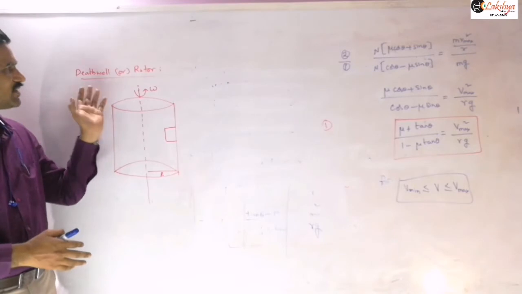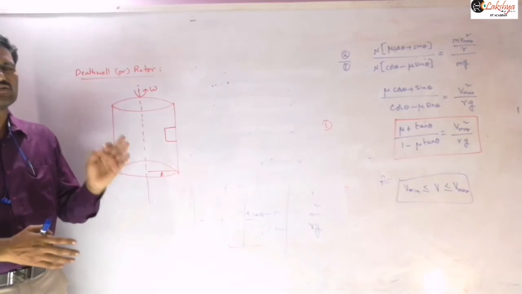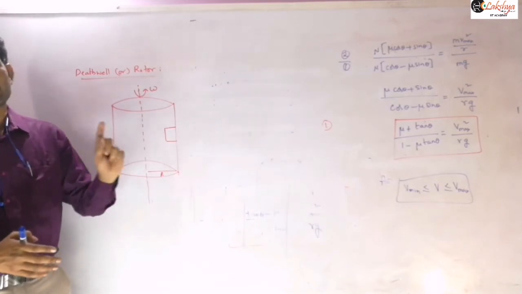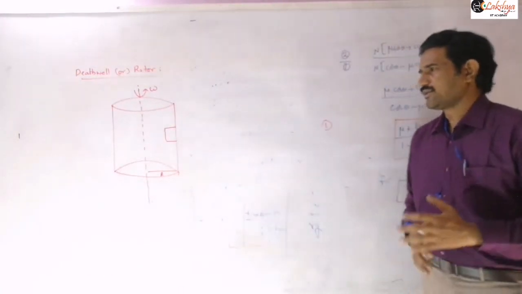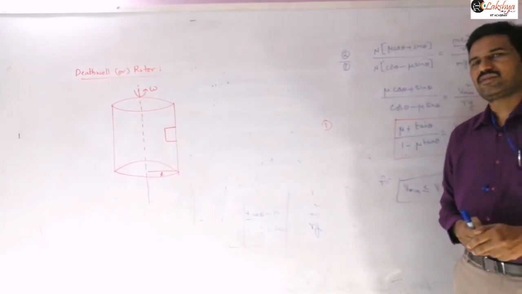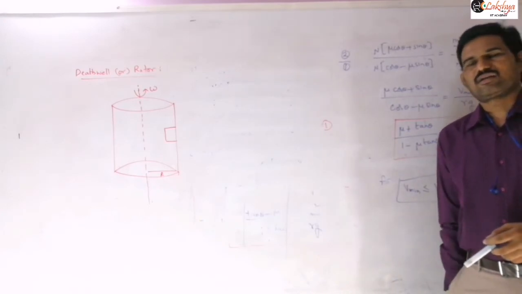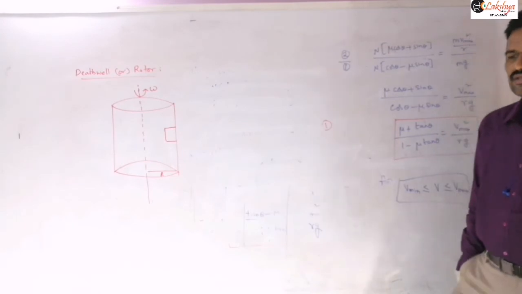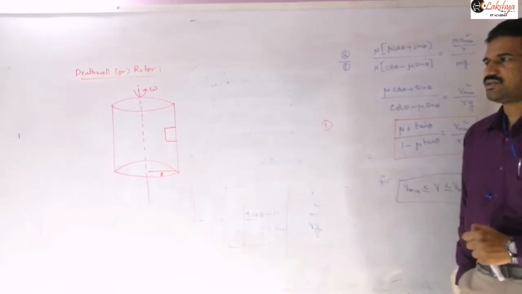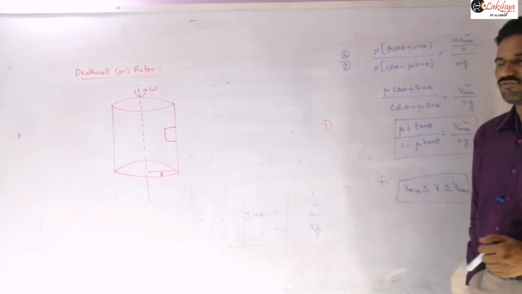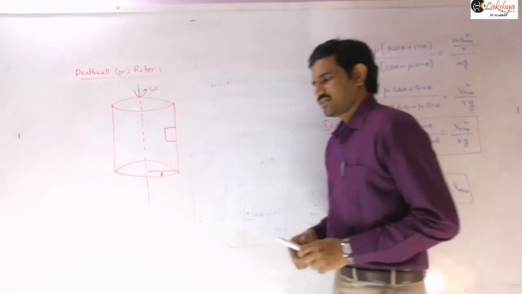Is it clear about the death well and rotor? If you want, you may mention just a sentence about that. In death well, the walls of the well are at rest and the person will revolve on those walls. And in rotor, the total well is revolving, and the person will remain at rest with respect to the wall in equilibrium. That's enough. Now let us take the forces here.